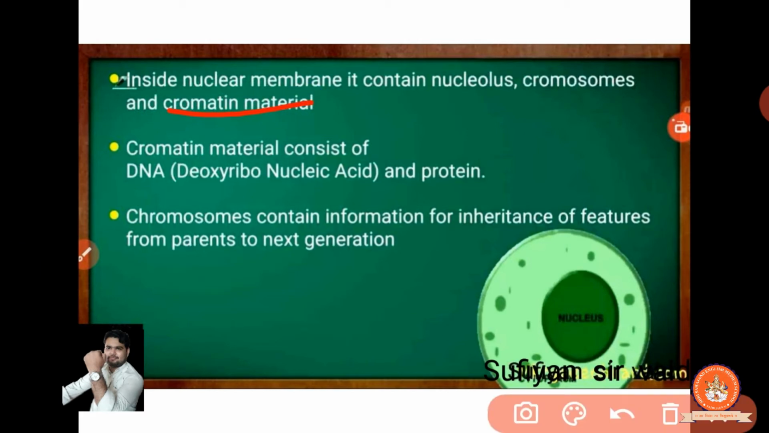What is chromatin? Chromatin is made up of what? Its material consists of DNA. It is made from DNA, which is deoxyribonucleic acid, and protein. Clear? It is made from DNA and protein.